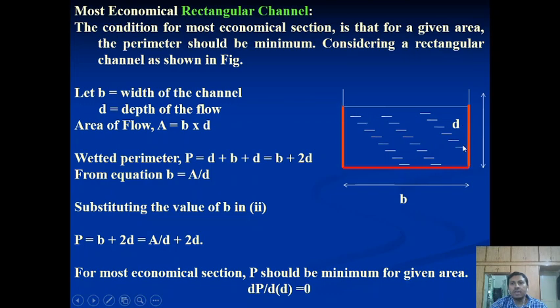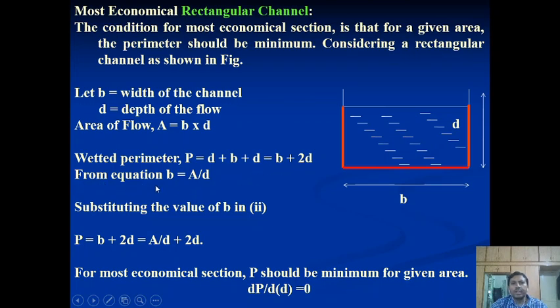The two sides are the depth of the water, and the bed is B, the bed of the channel. So the perimeter is the surface where the water can touch: 2 times D, that is D plus D, and 1 time B. So the perimeter is D plus B plus D, that is B plus 2D.